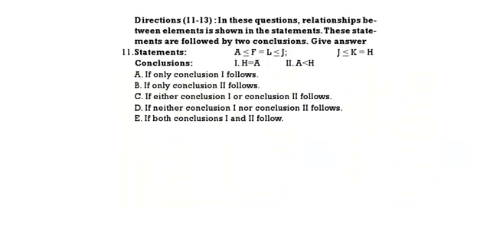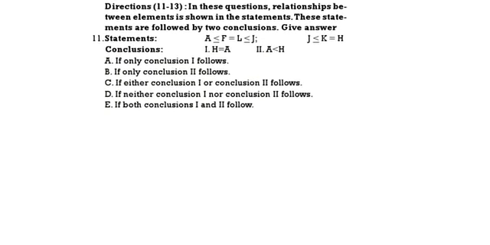In these questions, the relationship between different elements is shown. The statements are followed by two conclusions. Give answer 1 if only 1 follows, 2 if only 2 follows, 3 if either 1 or 2, 4 if neither 1 nor 2, 5 if both 1 and 2 follow. See the first one.